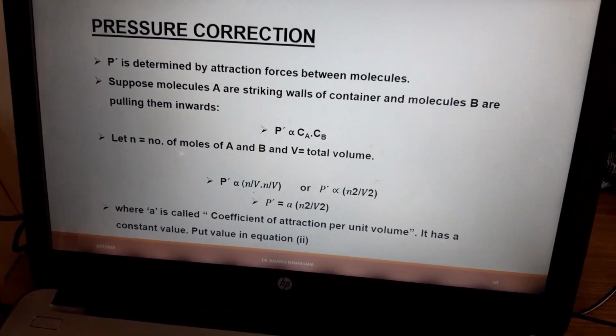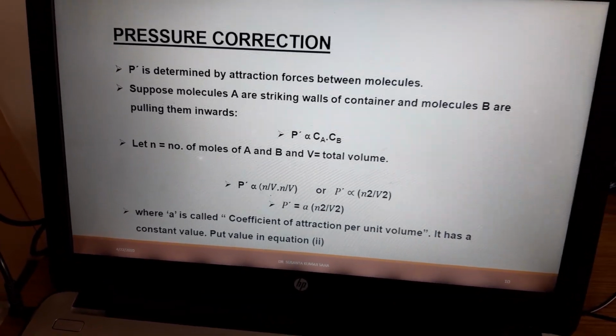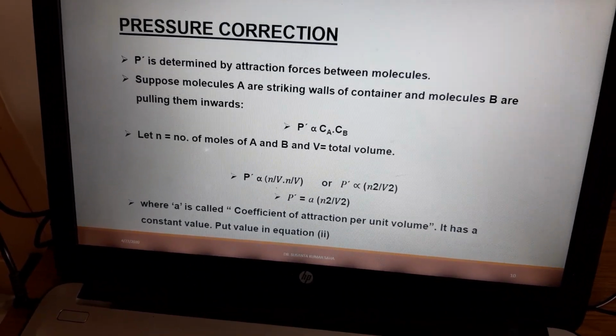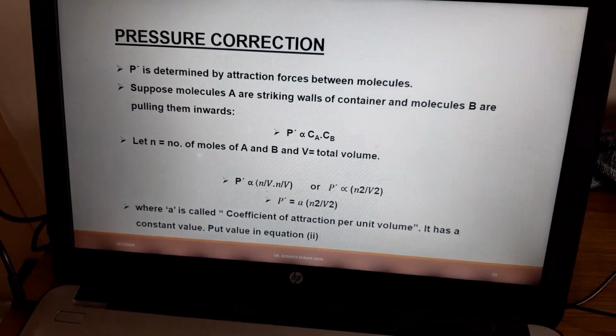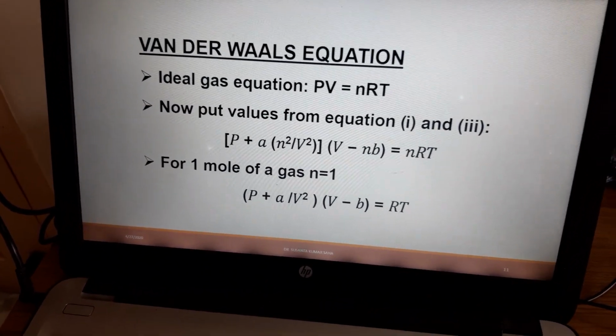It has a constant value. That means we are getting two constants, a for pressure correction and b for volume correction. These constants a and b are also called Van der Waals constants.